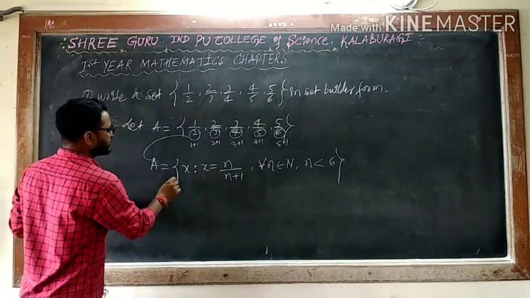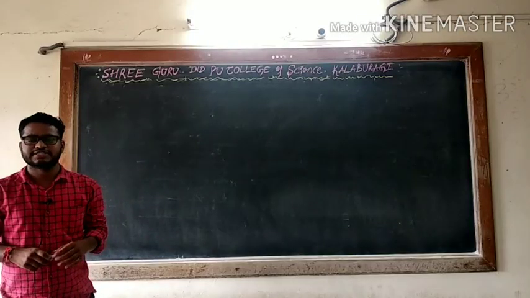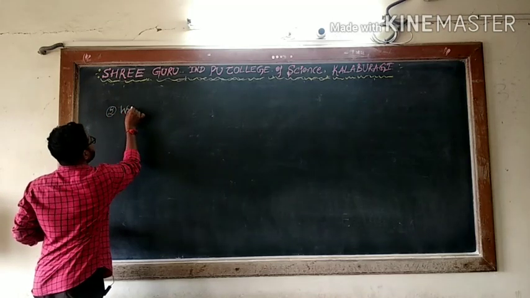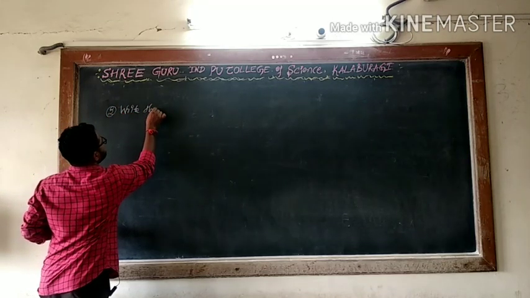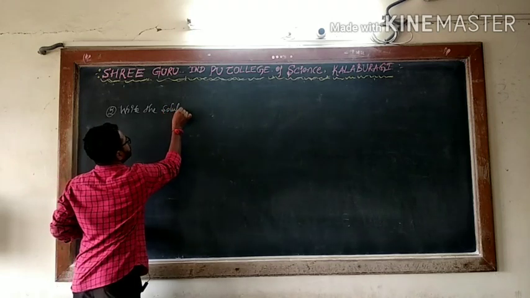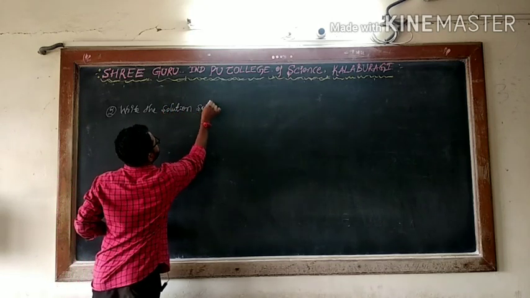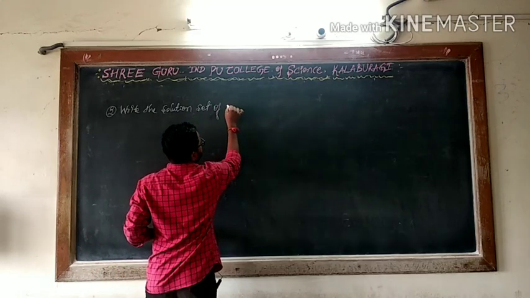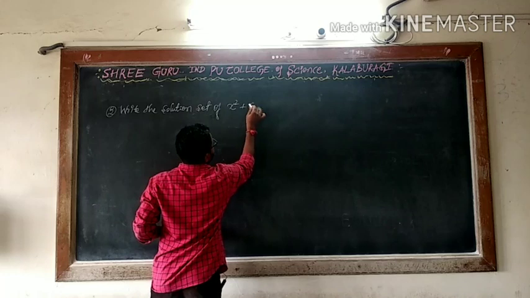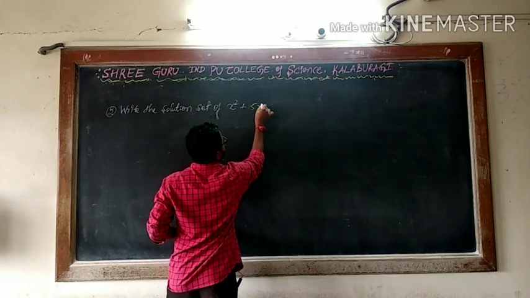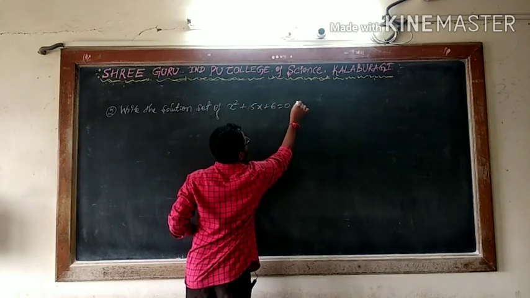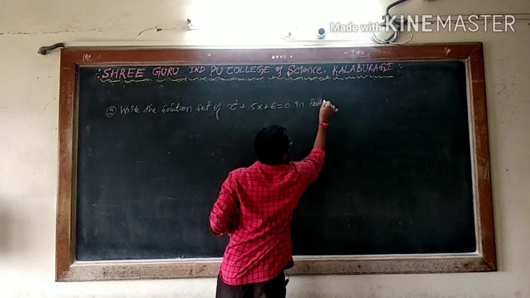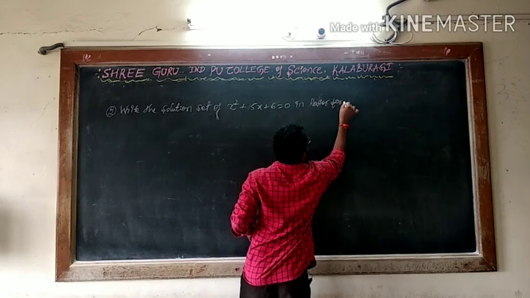So this is the what? So I will take second example. Write the solution set of x square plus 5x plus 6 is equal to 0 in roster form. In roster form. This is the second example.